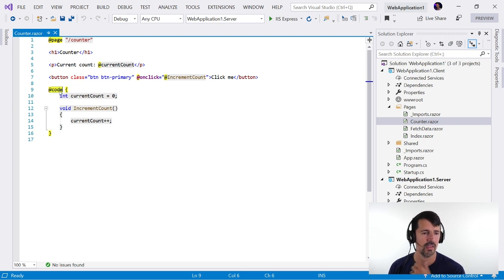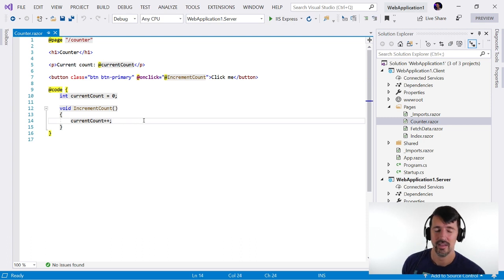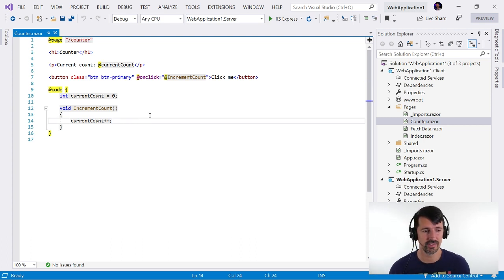Now, I've seen the code block and I've seen a functions block, and I honestly don't know the difference. So if you know the difference between a code block and the function block, leave a comment, because I would love to know the difference. Carl says they're the same. Code is the new name. Okay. Yeah, I saw Jeff Fritz coding the other day.